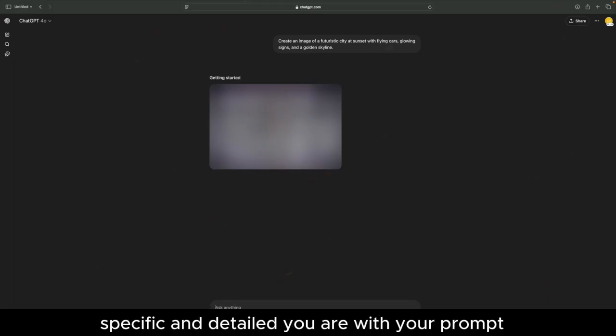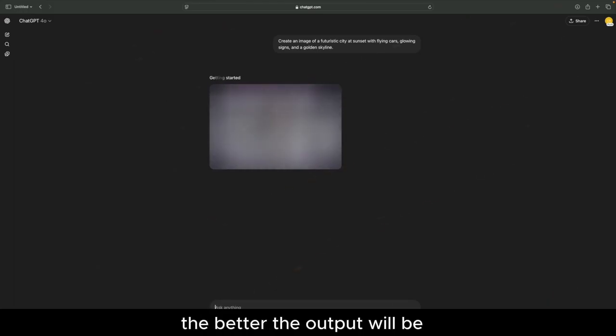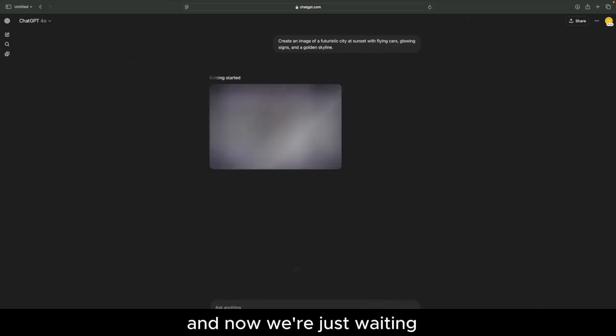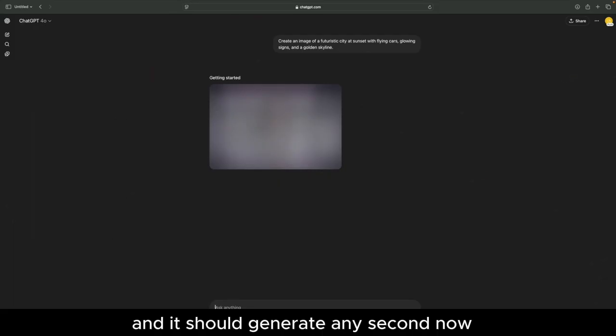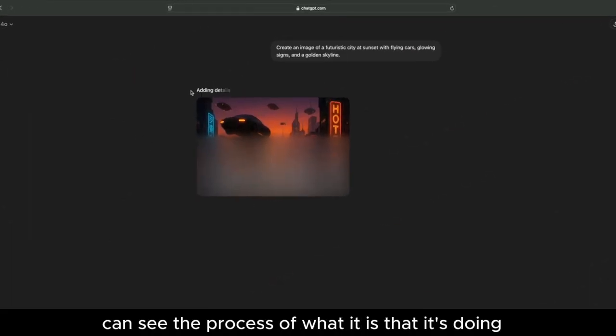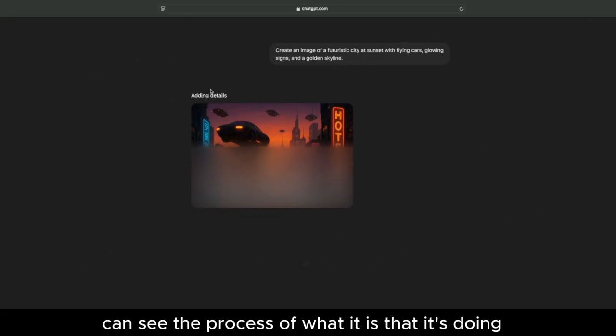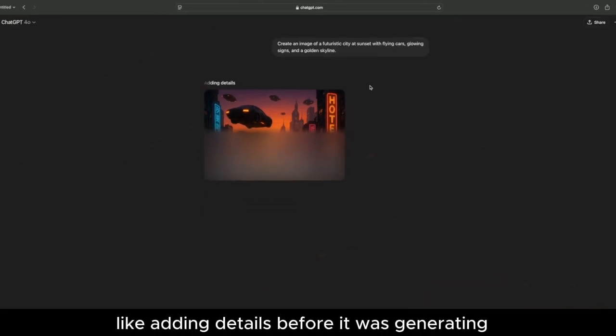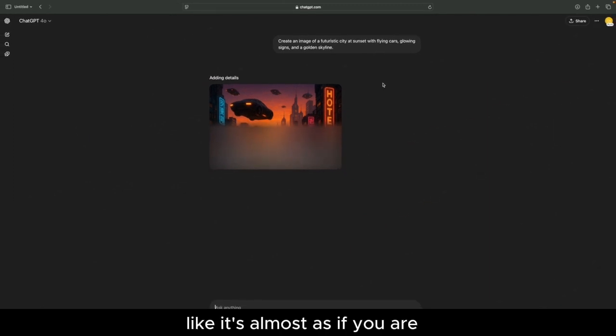So the more specific and detailed you are with your prompt, the better the output will be and more tailored to what it is that you want. So now we're just waiting, and it should generate any second now. And as it's generating, on top of the image you can actually see the process of what it's doing, like adding details before it generates. So it's almost as if you are seeing it happen in real time, which is pretty cool.